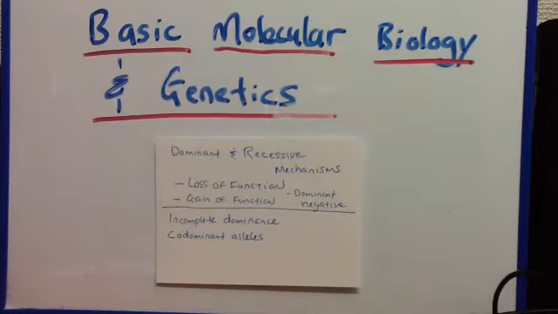So first we have to realize, of course, that we have a dominant and a recessive mechanism, and we're talking about the gene product, and whether or not the mechanisms are working, whether there is sufficient information to make the gene work in its intended use.